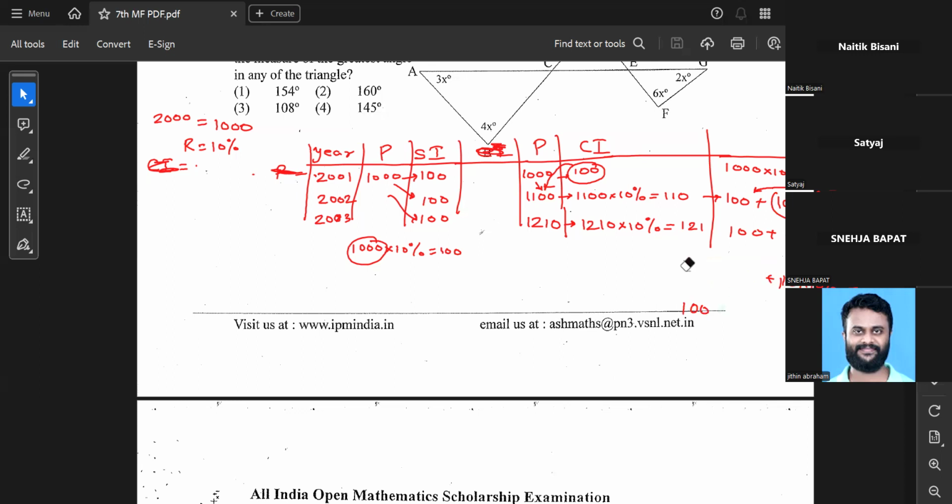To find the third year's interest, the third year's interest is equal to the previous year's interest, which was 110, plus 110's 10 percentage. That's enough for you. The answer will come. So it's nothing but 110 plus 110's 10 percentage is 11. 110 plus 11 gives you 121, which matches the third year's interest.